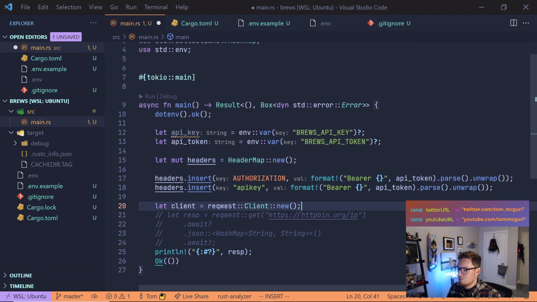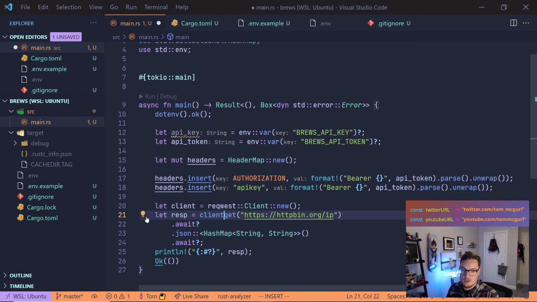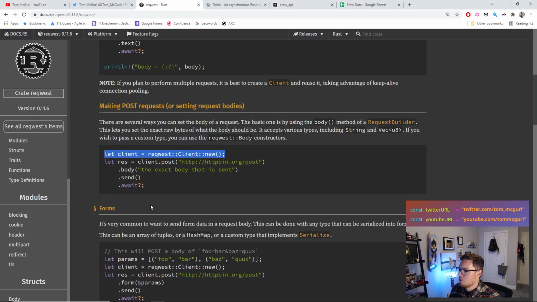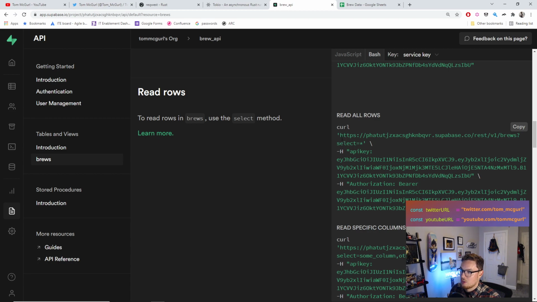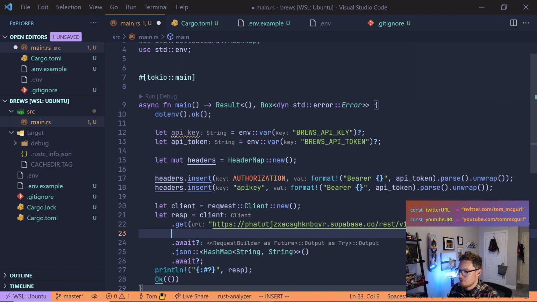And now we're basically going to use something similar to this. I can put this back now. But instead of request, we're going to use client. We're still going to use get, but we're just going to use .get because we have a client now. And the URL is going to be different. The URL is going to be the URL of my Supabase here, which is going to be this. So we'll paste that here. That's my URL. And now we need to add the headers. So we're going to do .headers, and now we're going to pass it our headers.